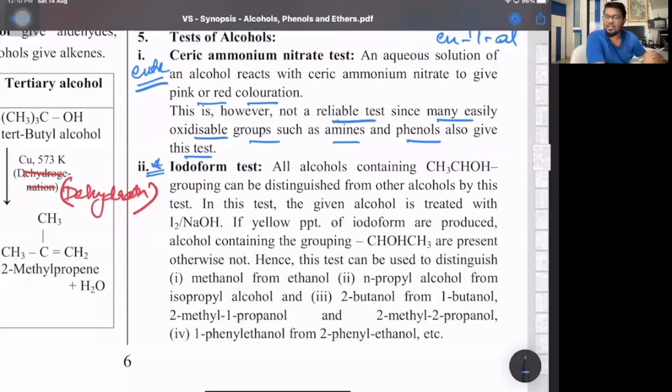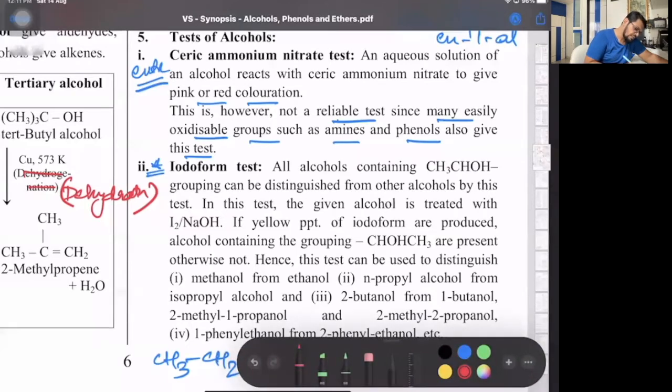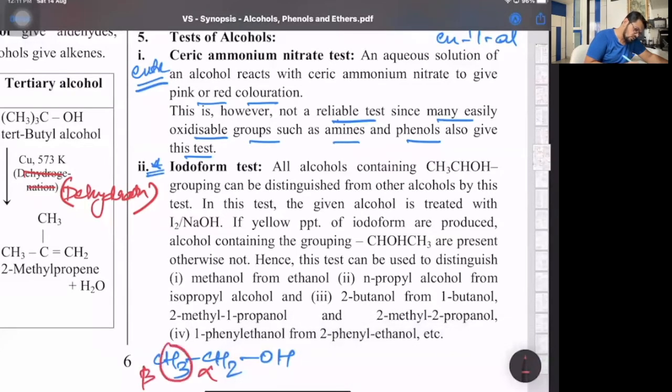Iodoform test. We have discussed. Iodoform test is a compound giving yellow crystals of iodoform. Now the question comes, who will give, who will not give? Any alcohol which has 3 replaceable beta hydrogen atoms will give yellow crystals of iodoform. So if I say ethanol, yes, next to the functional group, that's alpha, that's beta. So 3 replaceable beta hydrogen atoms. So this will give yellow crystals of iodoform.